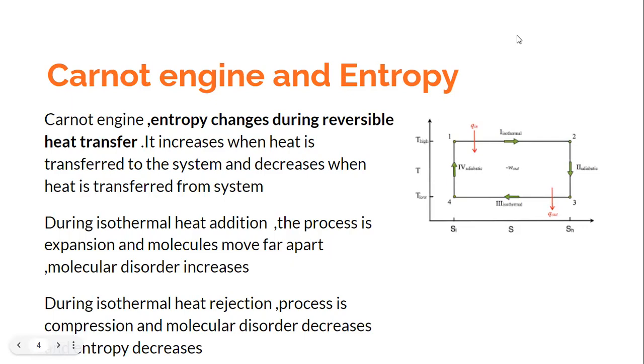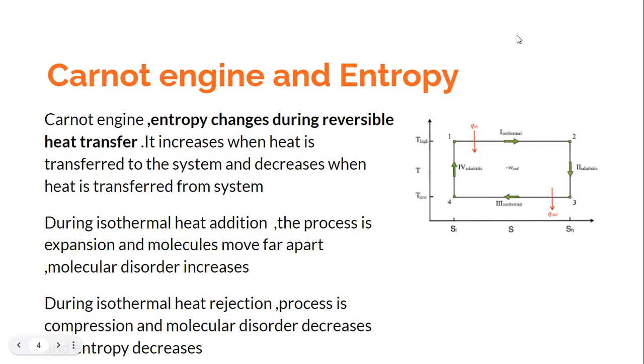So for example, the diagram which is seen in front of you is a temperature entropy diagram, and that diagram shows us that there is an increase in entropy from S1 to S2 during the isothermal process of heat transfer. Now, from this one can gather that whenever there is a heat transfer, you find that there is an increase in entropy. So the heat transfer phenomenon has to do with entropy change. This is one finding which we can understand.